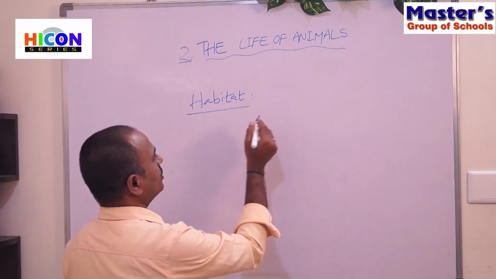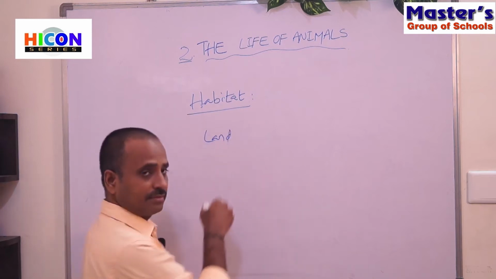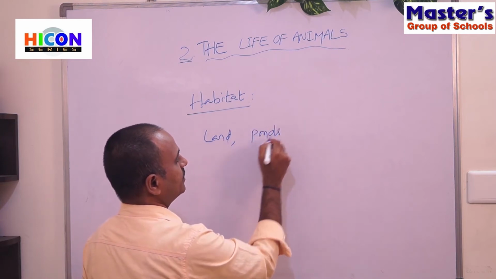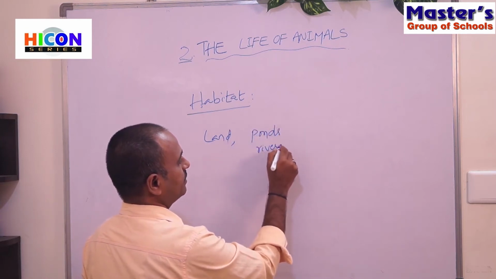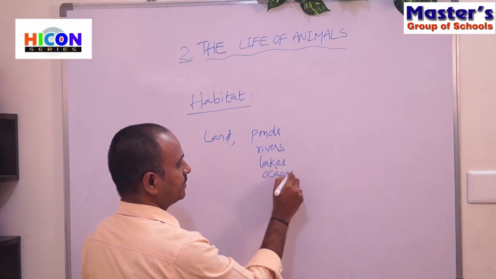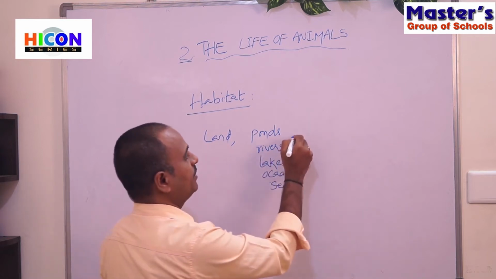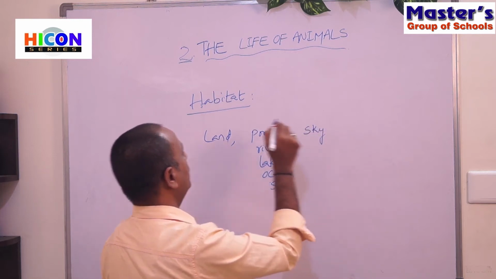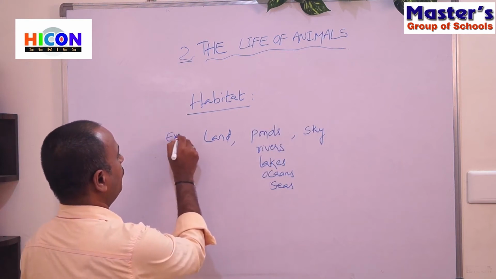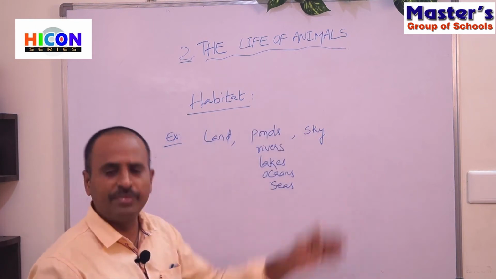If you see the examples, the different types of habitats are land, ponds, rivers, lakes, oceans, and the sky is also a habitat. So children, these are the examples for different types of habitats. That means we can observe different types of animals in these habitats.